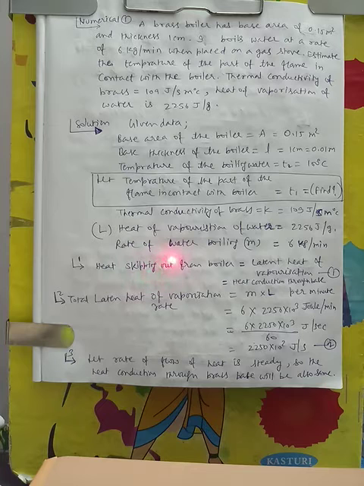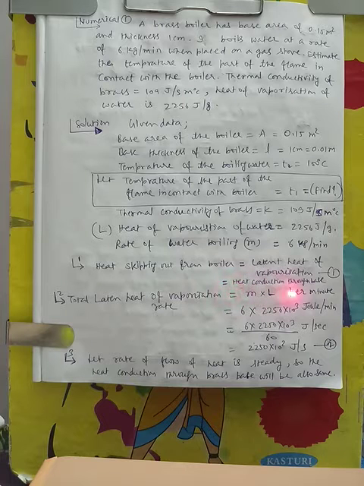Now the rate of water boiling is equal to 6 kg per minute. So this much data is available, and using this data we can find out the flame temperature. Let us see how to do it. Heat escaping out from the boiler, the latent heat of vaporization, that much heat is escaping from the boiler, which means it is the rate of heat transfer.